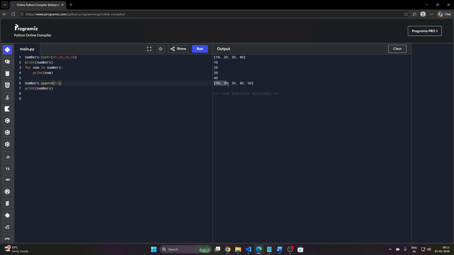What is the difference? 50 is appended at the end of the list. That's how the append function works.